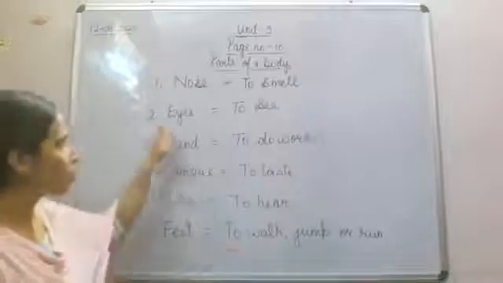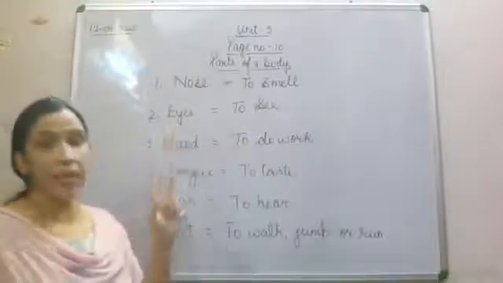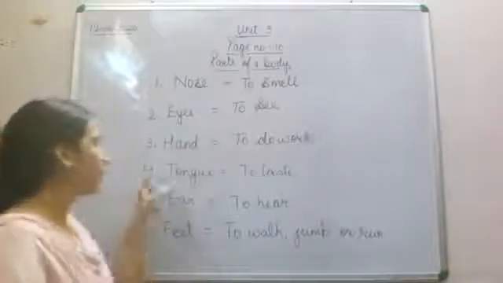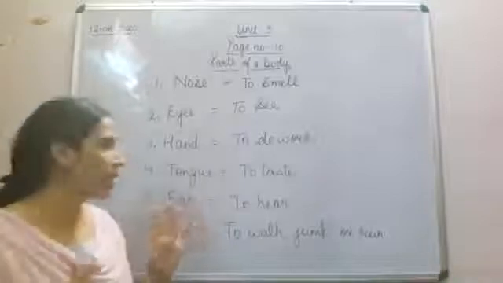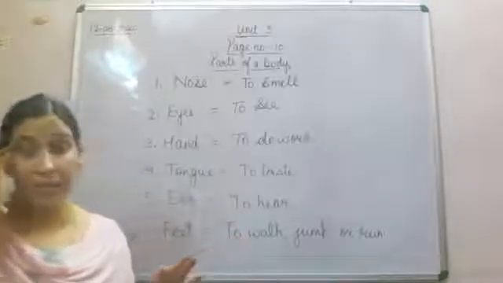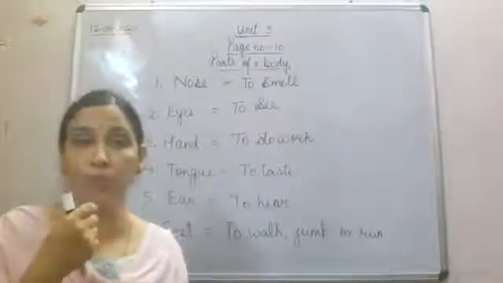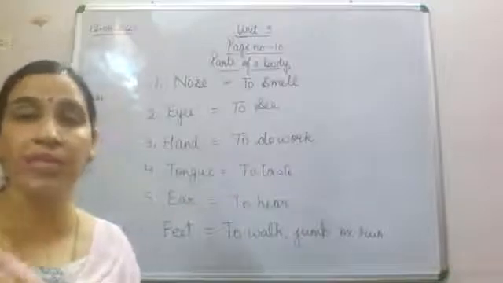First is nose. Nose is used to smell. Then you have eyes. Eyes are used to see. Hand is used to do work. Tongue is used to taste, because on the tongue you have your taste buds. Taste buds are what we use for tasting anything.